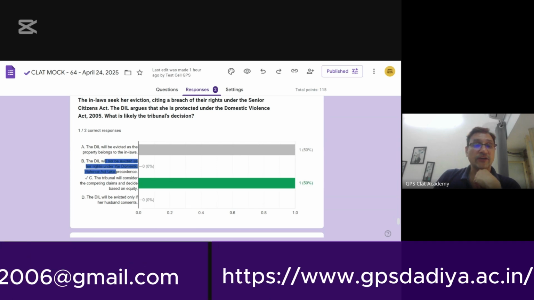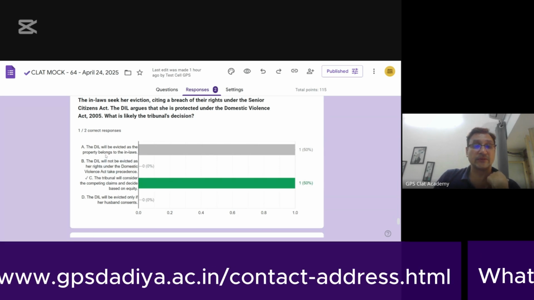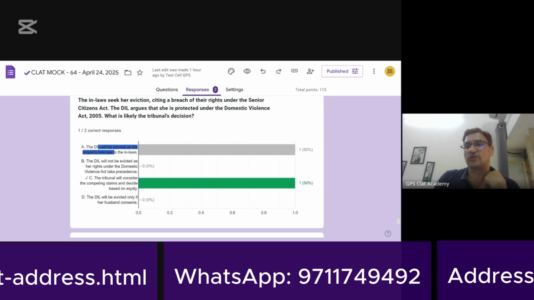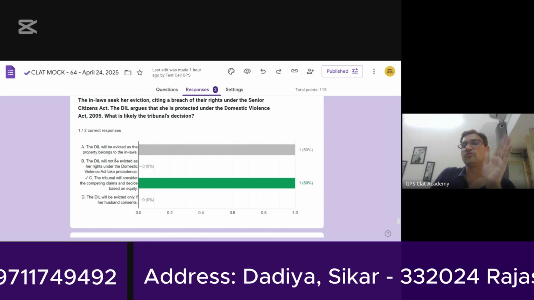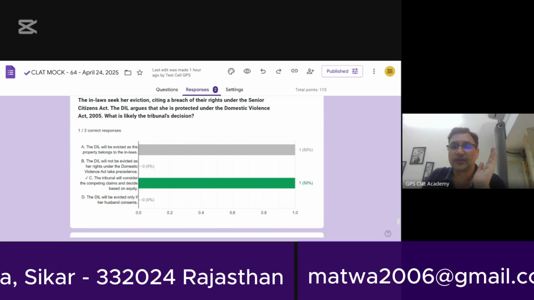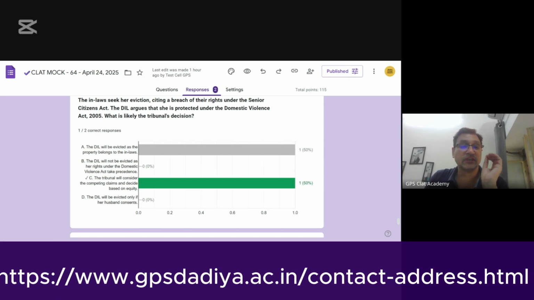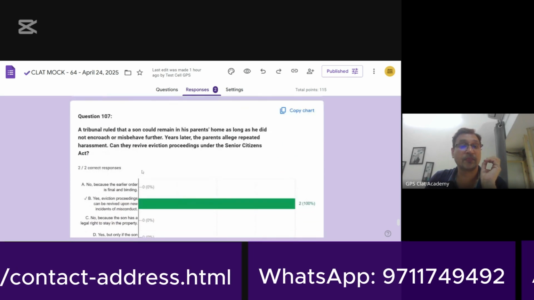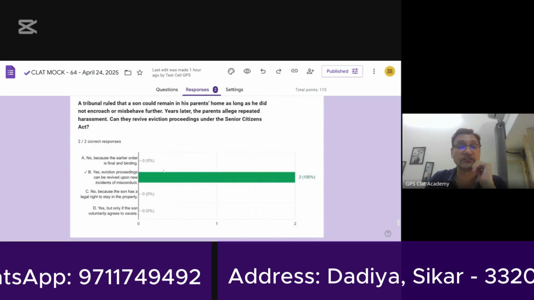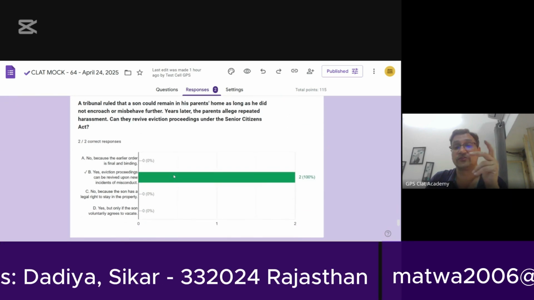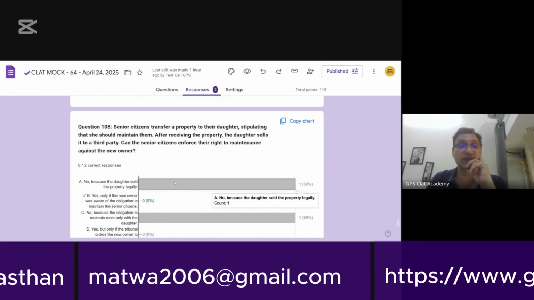Daughter-in-law will not be evicted as rights under the Domestic Violence Act take precedence. This is not what it says. It says that you keep in mind the competing interests and thereafter take an equitable decision within the facts, right? Then you have section 107, the question 107, which has already been replied to.